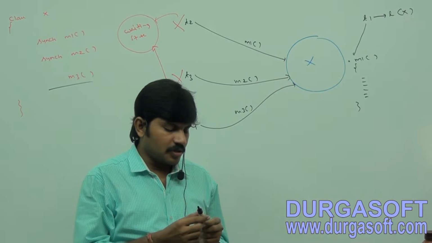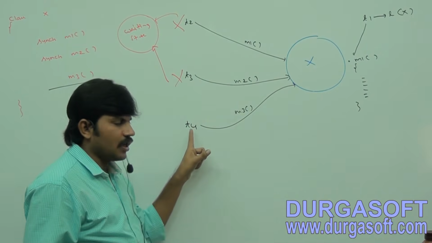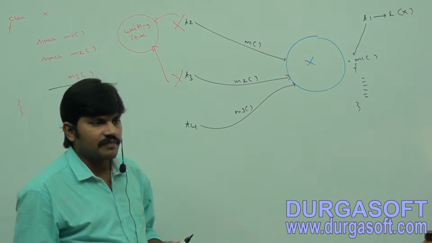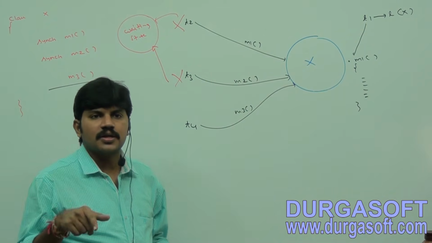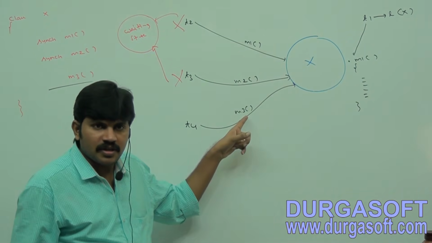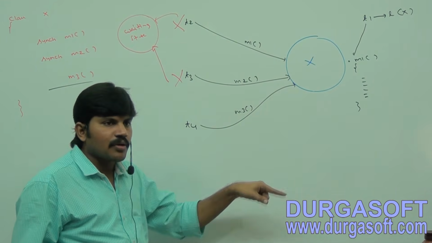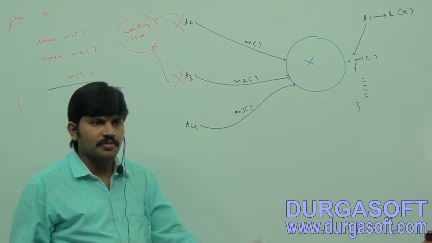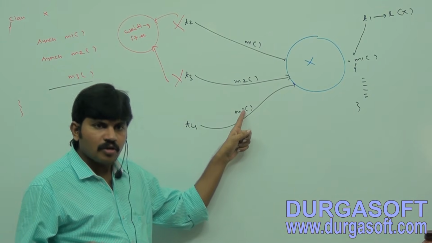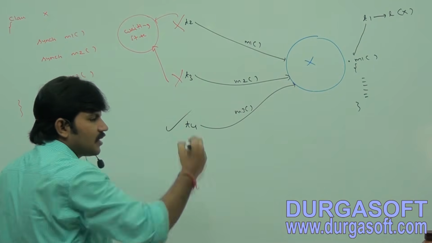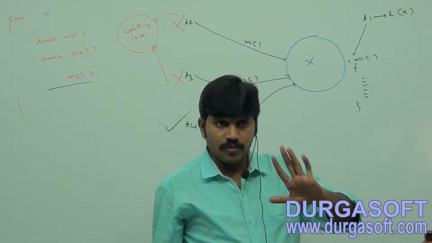Make sure, if T4 came and said, sir, I want to execute the M3 method, the JVM will give a free hand. Arey, why are you asking me? Is it synchronized? No, then you can execute directly. If it is synchronized, then my control must be required. But is it a synchronized method? No, so directly you can get the chance. So this person will get the opportunity directly, right? Are you able to understand?